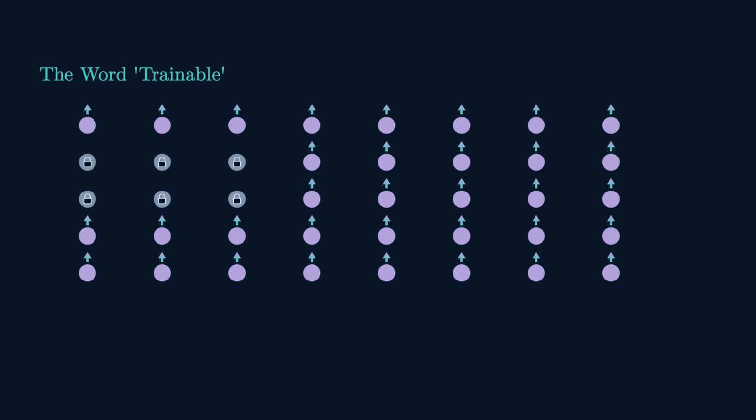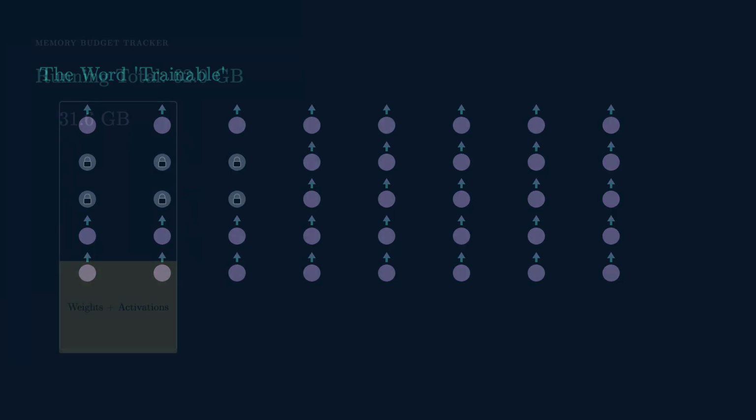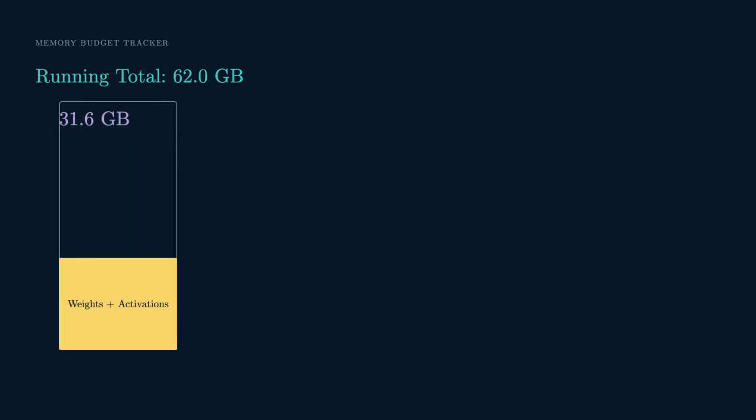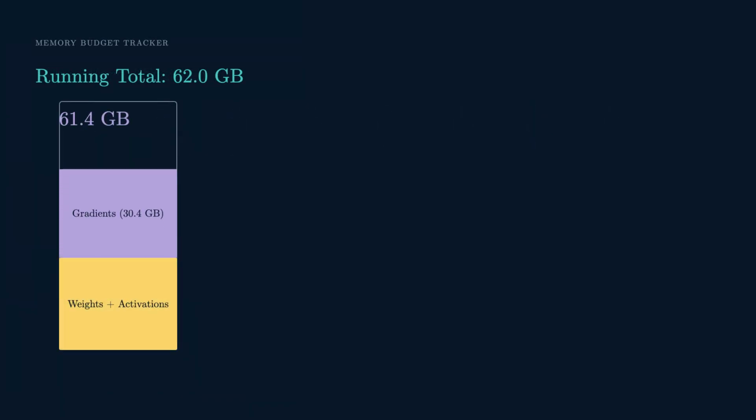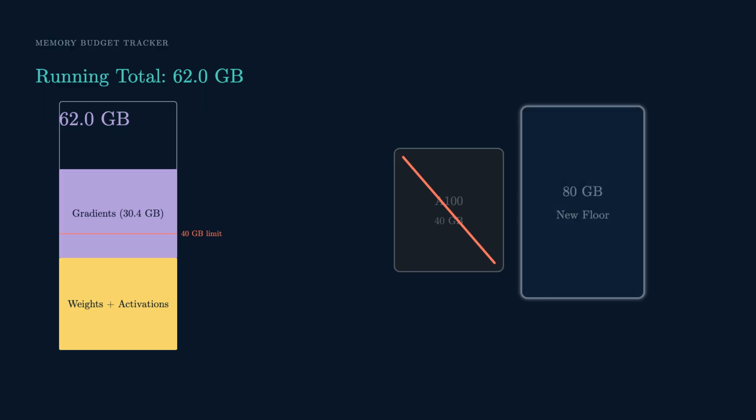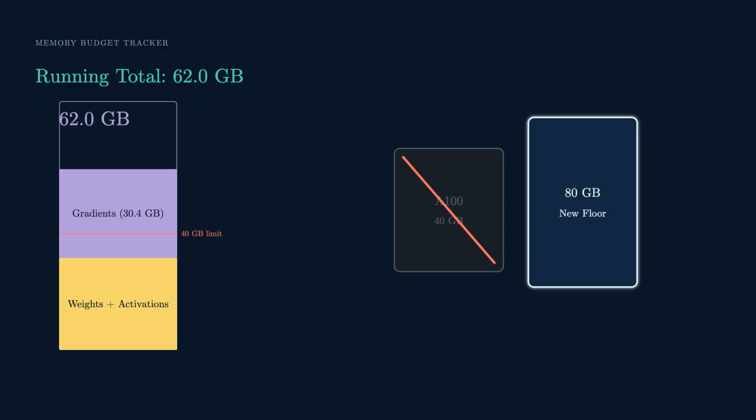Park it for now. Because the running total just got ugly. Weights plus activations plus 30.4 gigabytes of gradients, 62 gigabytes. The A140 gig is gone. An 80 gigabyte card is now your floor, and we're 3 tenants in out of 6. Fixed again, 1 gradient per parameter, but fixed at double the weights because of FP32. And we still haven't hit the expensive one.